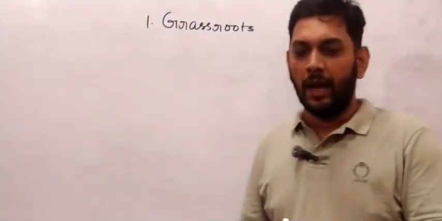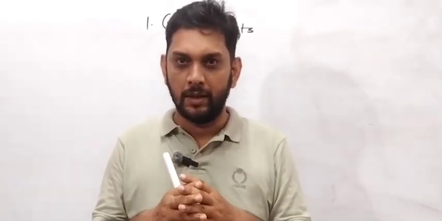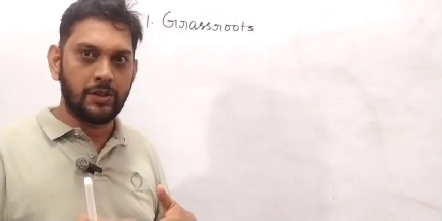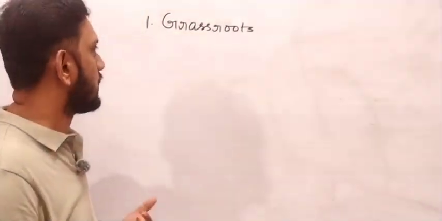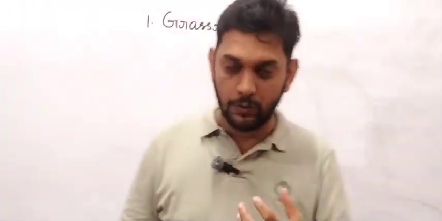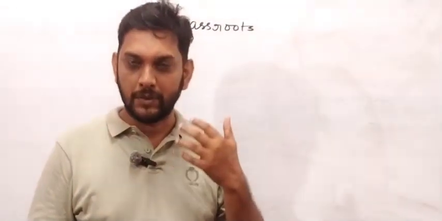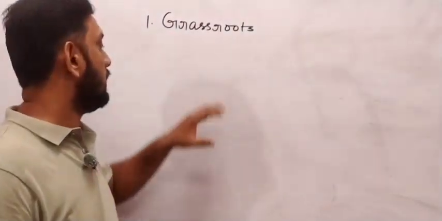That is very important. Now most of the students can ask me, sir, what would be the meaning of collocation? Collocation means a combination of words that can be used commonly together, in a conventional way. So the first word is grassroots. I have written it down. Now I want to tell you the meaning of this grassroots. First of all, we have to understand the definition of this word. After having understood the meaning, we understand the collocations which can be formed using this word.